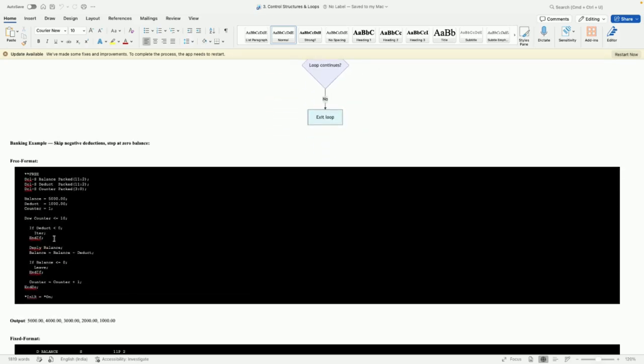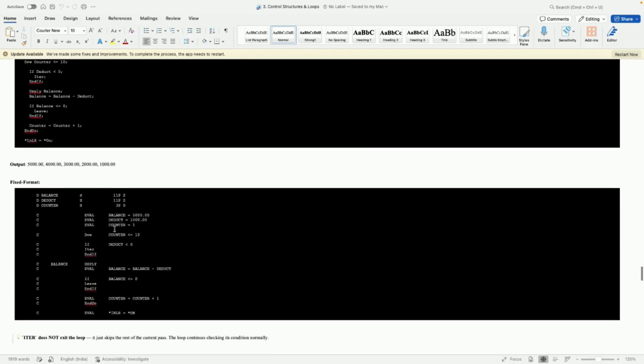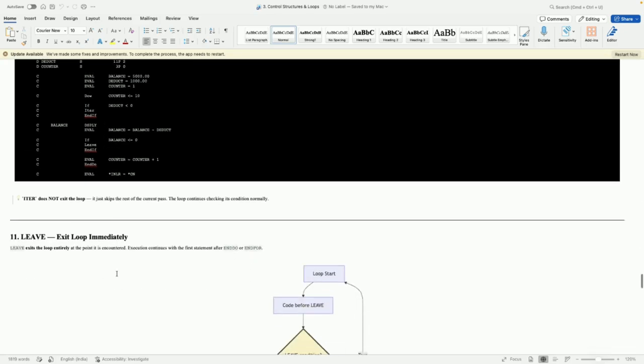As you can see here, a simple logic: you have a balance, a deduct and a counter. Do while counter is less than or equal to 10. If deduct is less than 0, ITER. You don't need to perform these operations; it goes directly to the end do. If deduct is not less than 0, then it performs all these operations. So that is the ITER statement here.